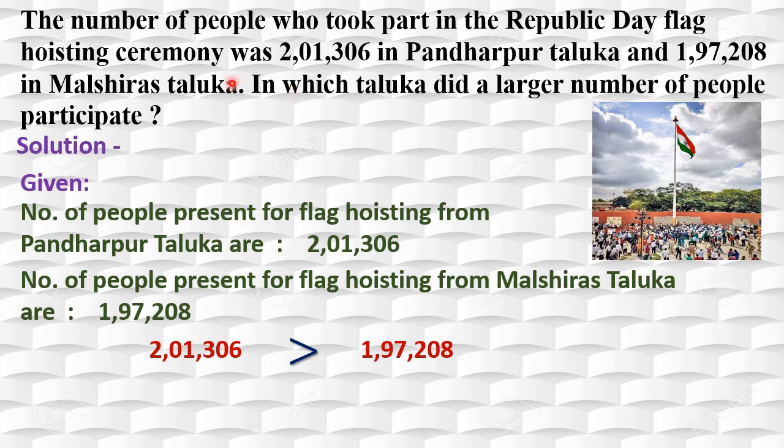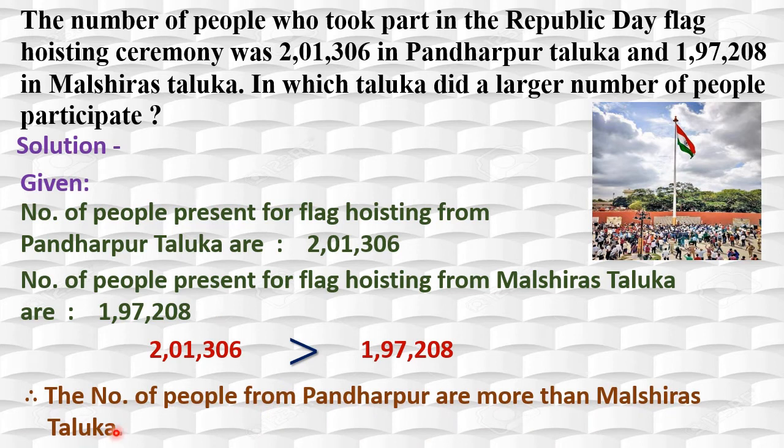Isn't it? Now question asked is, in which taluka did a larger number of people participate? So our answer is the number of people from Pandharpur are more than Malshiras Taluka. Isn't it? Because this figure is greater than this figure. Isn't it? I hope you understood this sum. Right? Now we'll move to the next one.